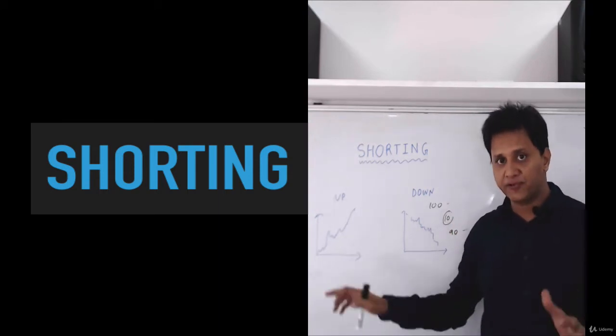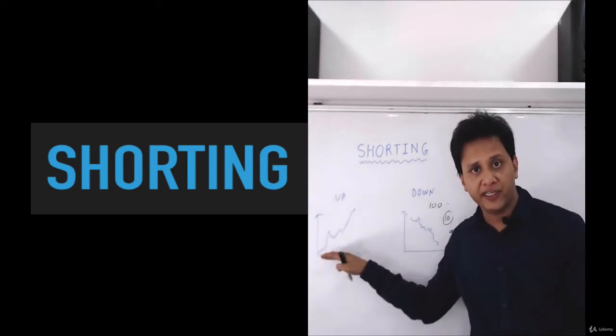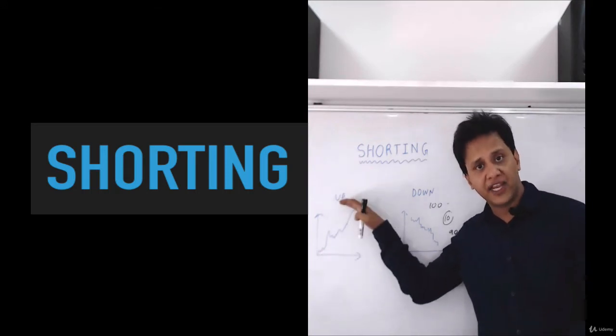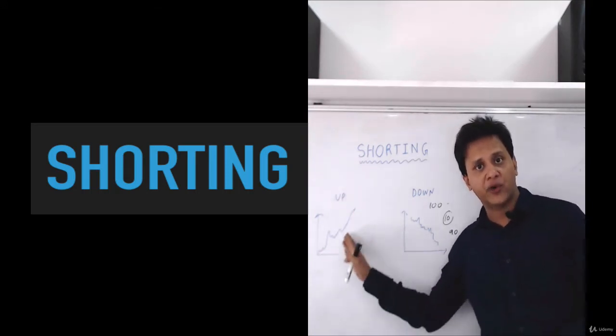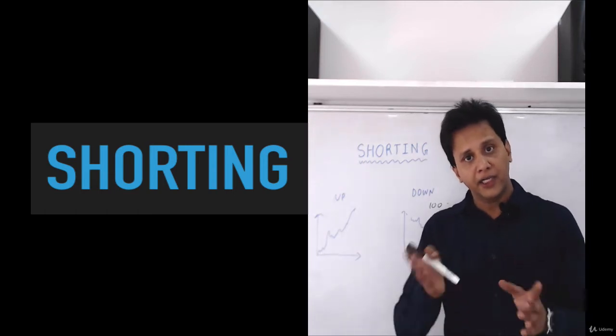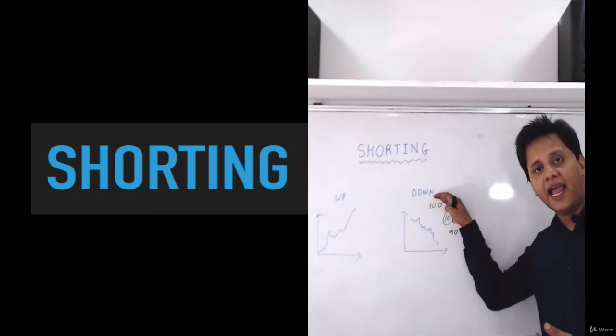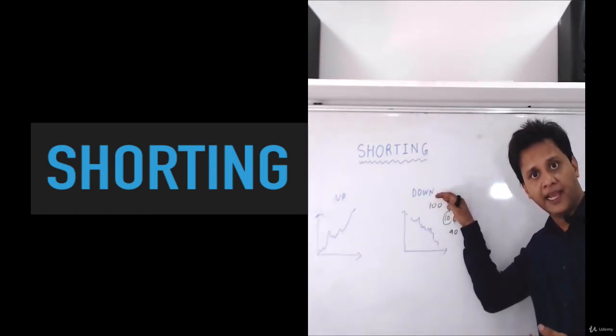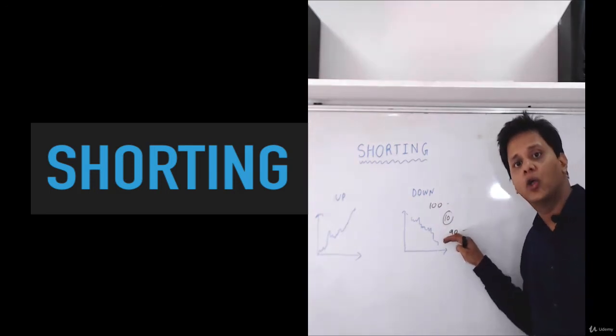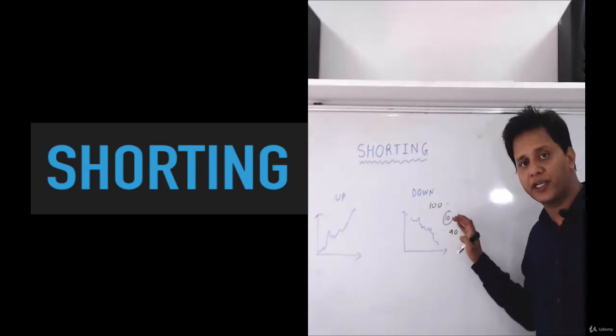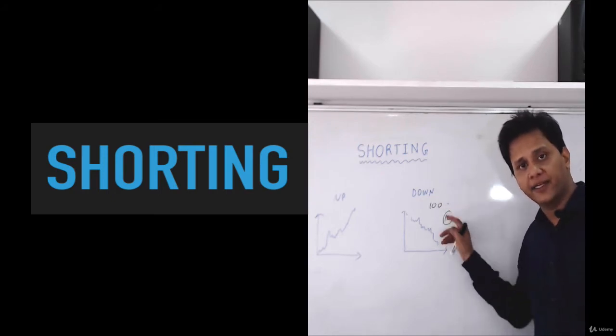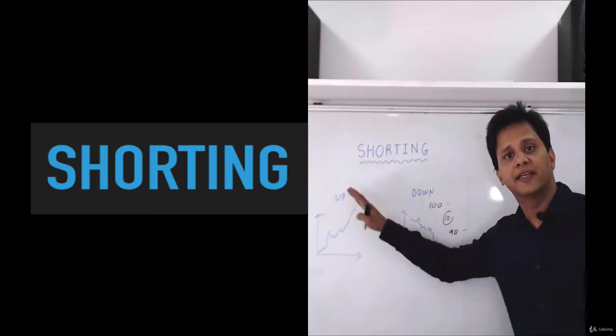In the first case, we learned to buy first at low and sell second at high to generate profit. But in the shorting case, sell at high first and buy second at low. So this is how shorting works: selling first, buying second. In the first case, buying first, selling second.